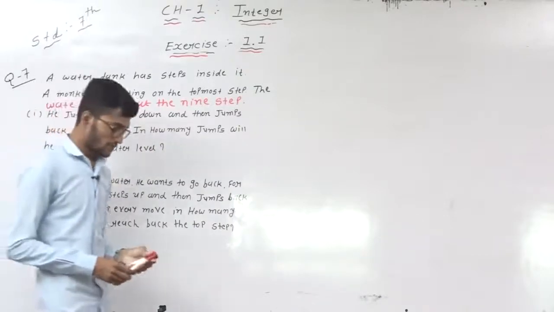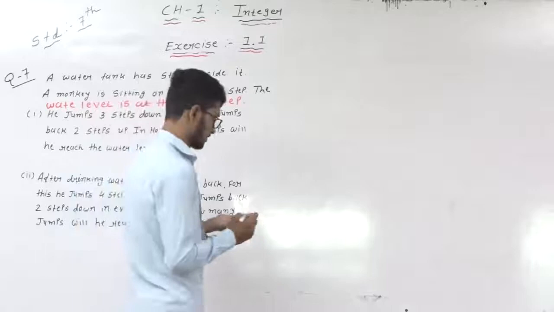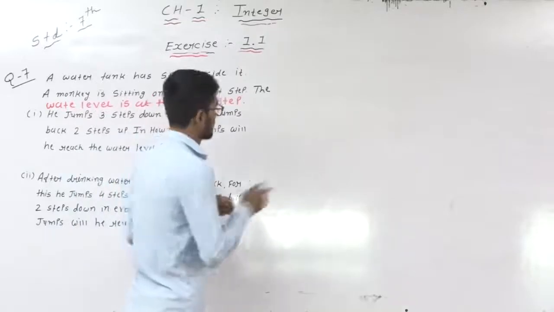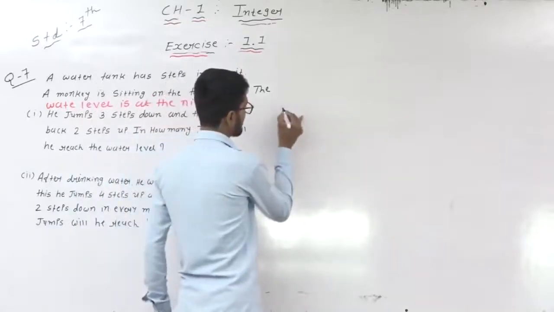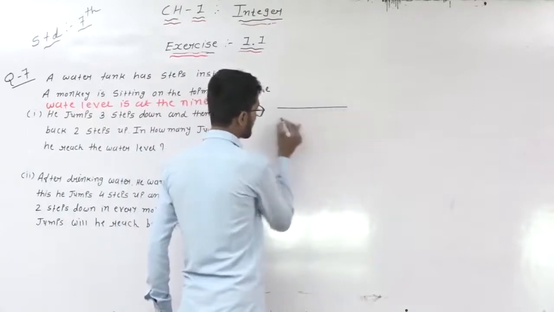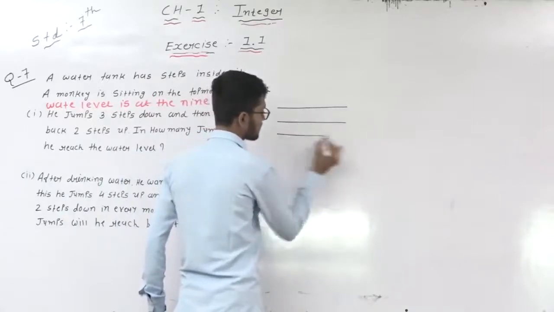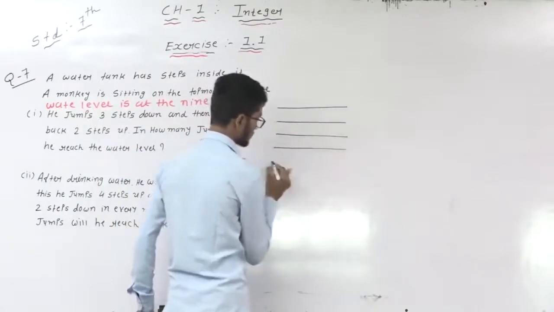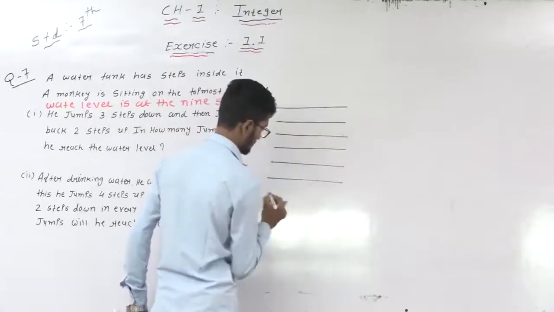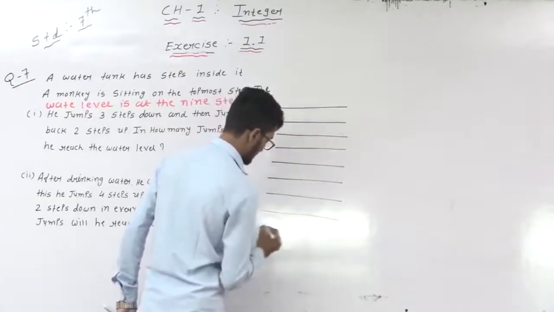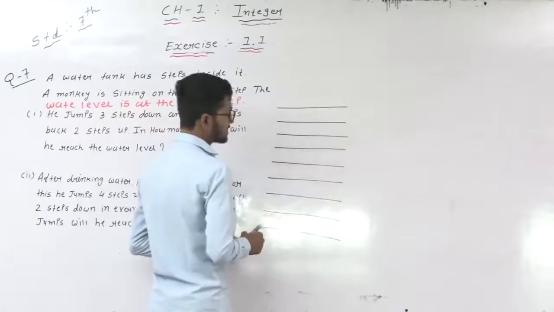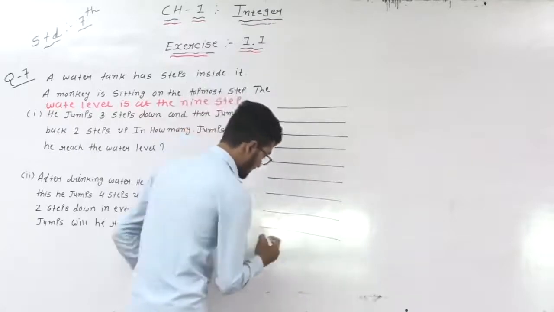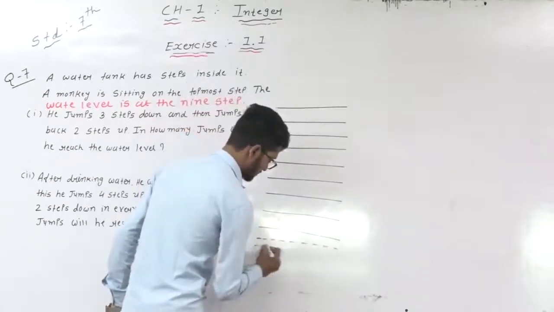So dear students, suppose total how many steps? 9 steps. So we will draw 9 steps: first step, second, third, fourth, fifth, sixth, 7, 8 and 9. This one is the 9th step. After the 9th step, here is the water.